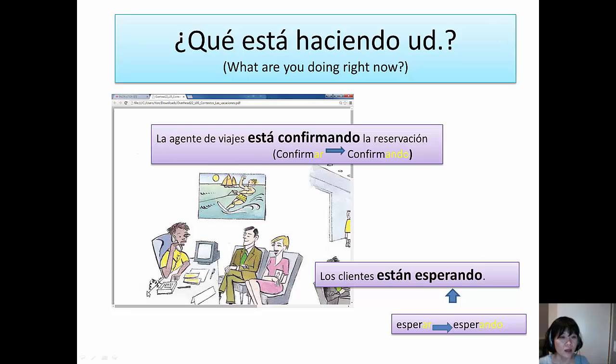La agente de viajes está confirmando la reservación, which means the travel agent is confirming the reservation. Confirmar became confirmando. Los clientes están esperando. The clients are waiting. The verb esperar became esperando.